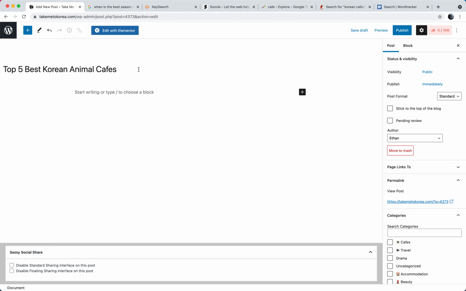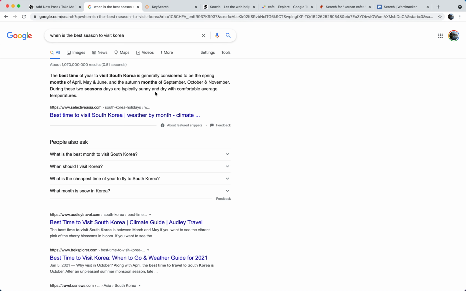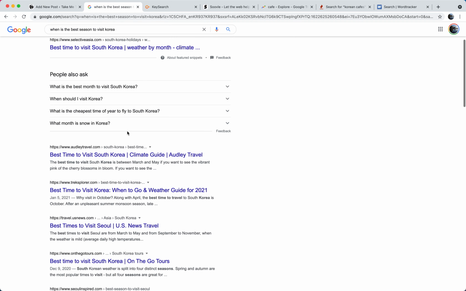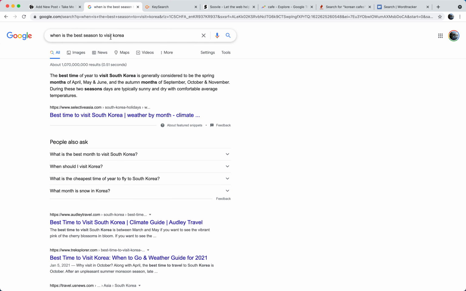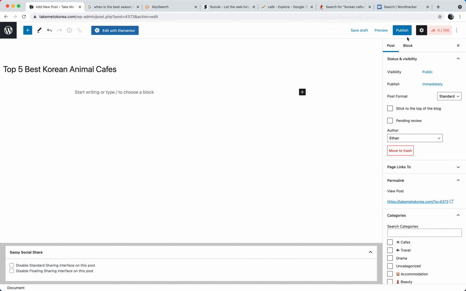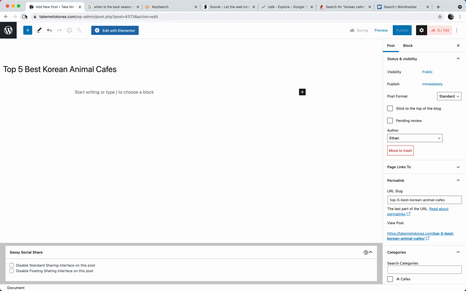This also goes for the link. So when you visit, for example, this link here, you can see it's trexplorer.com/best time to visit Korea. And what I searched was the best season to visit Korea. So you can see they're virtually the same. So the keywords that your URL has in it are actually also very, very important. You can change that here with the permalink. However, if I save this, yeah, it will actually automatically update it.